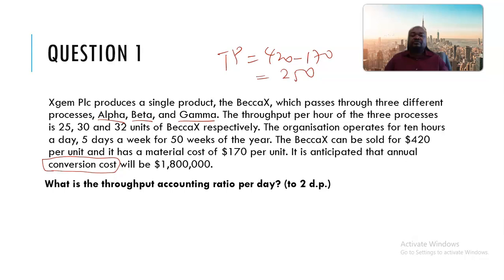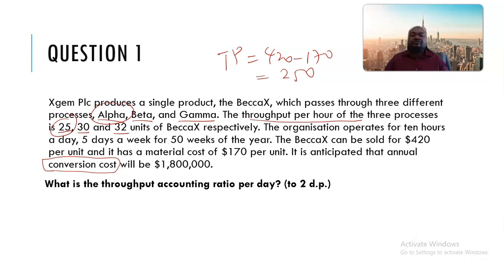When you look at their throughput per hour, the throughput per hour of the three processes is 25 units, 30, 32 respectively. So you can see that the lowest throughput per hour is 25 units, and obviously alpha is the bottleneck resource because its throughput per hour is the lowest. Okay, so it means it produces 25 units every hour.